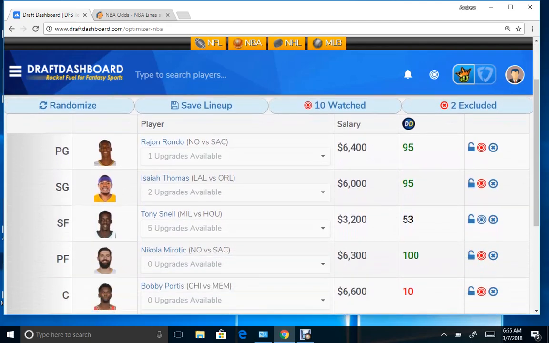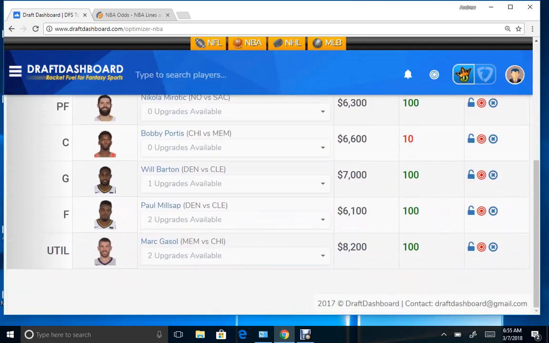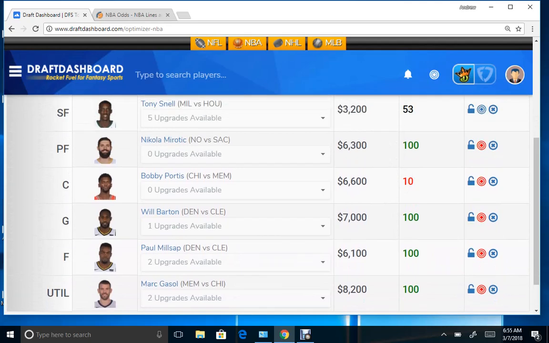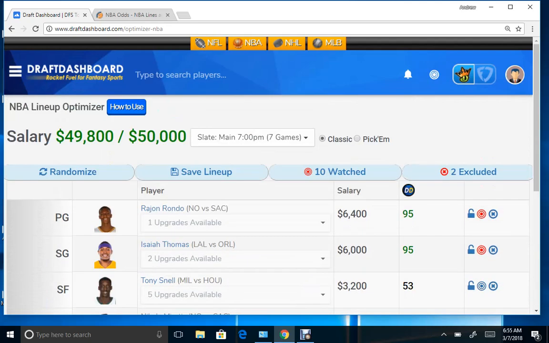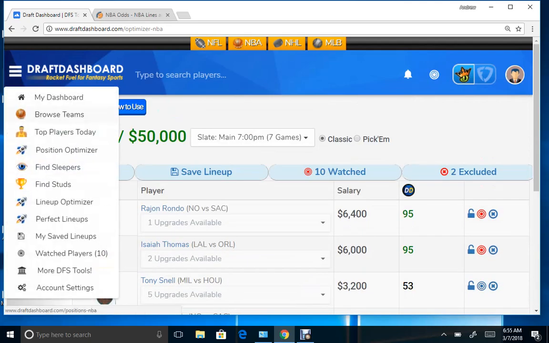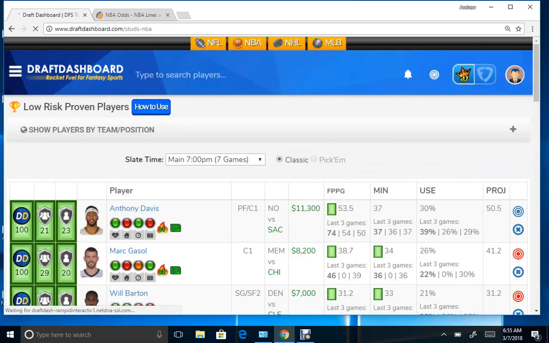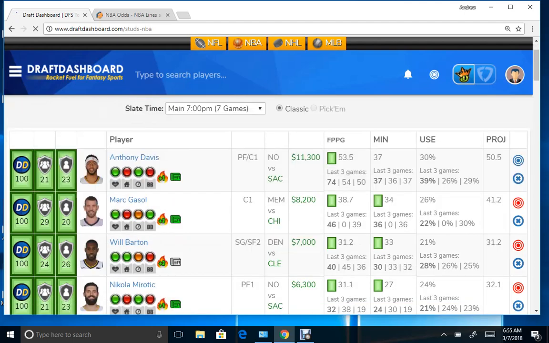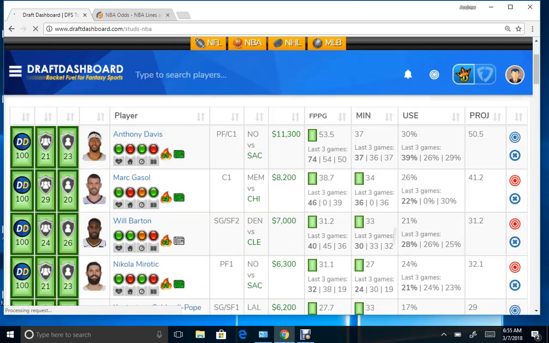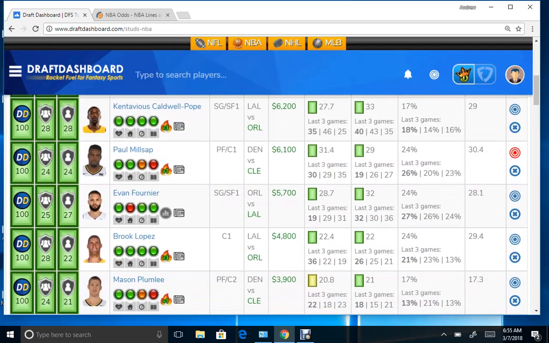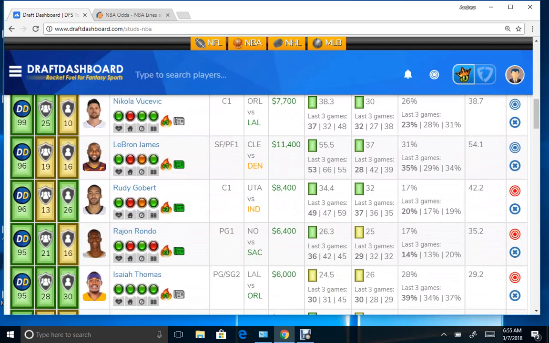You can drop somebody if you want, but I look at these guys as pretty much being solid players. If you want to confirm that, you can do a couple things. You can find studs, which are low-cost option players to play today. Low-risk, proven players. If you can fit Davis into your lineup, of course, always from New Orleans, and some of these same guys that I already mentioned that just happen to be as well on this list.